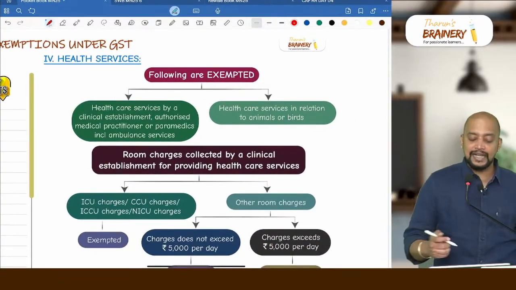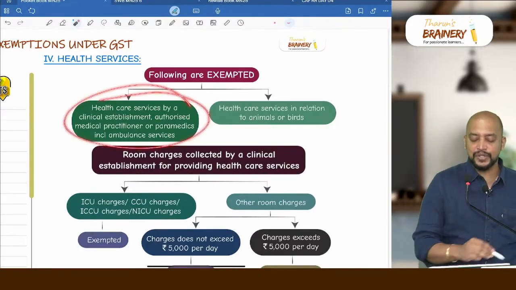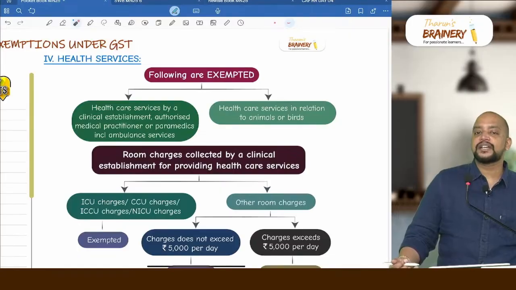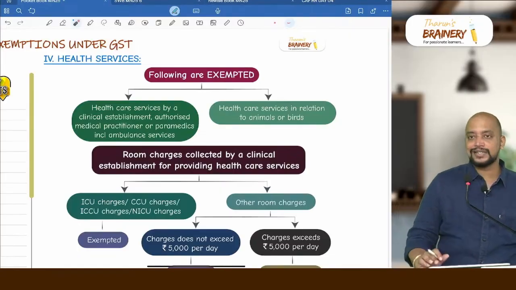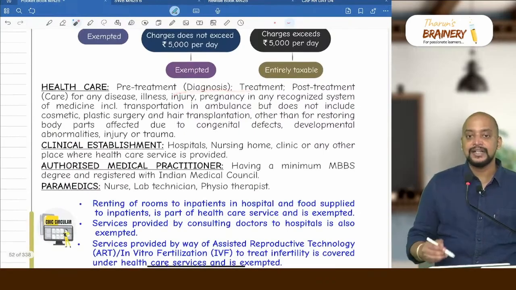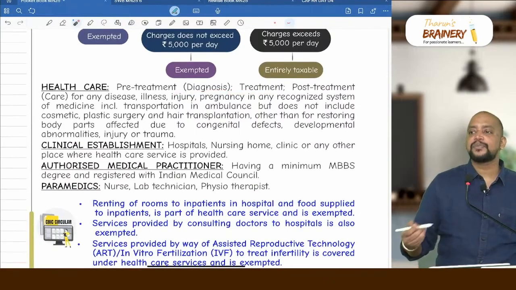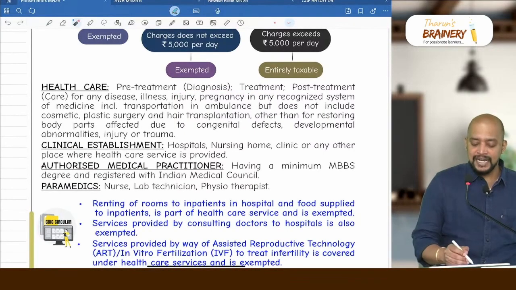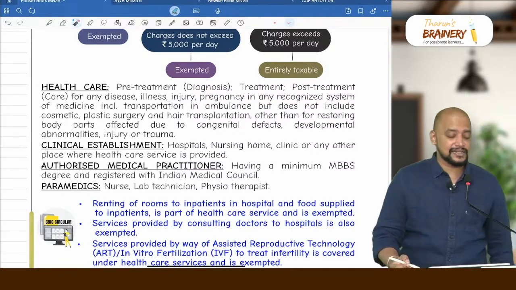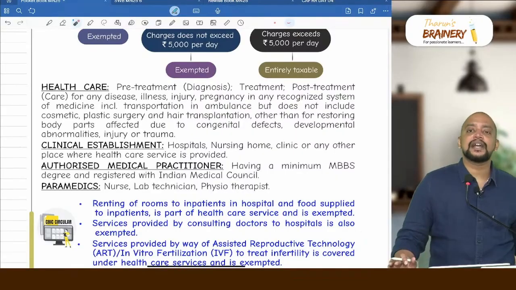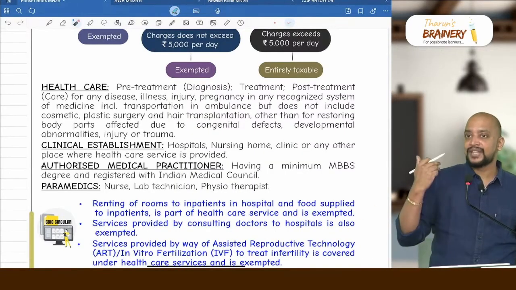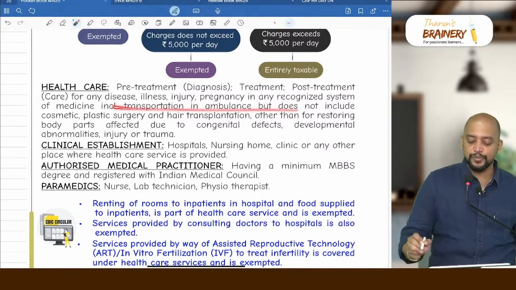Exemption number 1: healthcare service provided by a clinical establishment or an authorized medical practitioner or paramedics, including ambulance service, will be exempted. What are healthcare services? Healthcare services means pre-treatment, that is diagnosis, then treatment, then care. Care means post-treatment. For what? For any disease, illness, injury, pregnancy, in any recognized system of medicine. That can be any recognized system of medicine like Siddha, Unani, Ayurvedic, homeopathy, etc. So that will be exempted, including transportation in an ambulance.